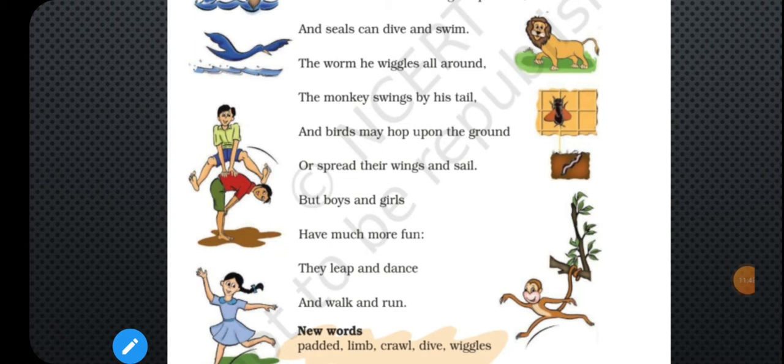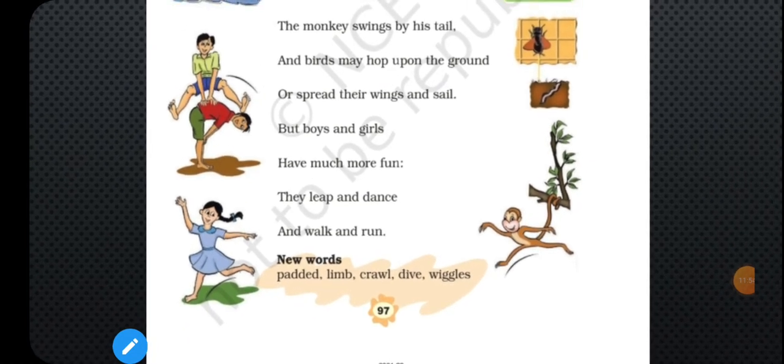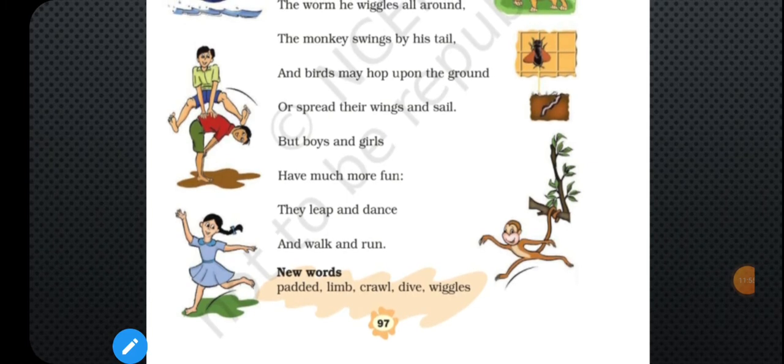So children, there are some new words in this poem. So everyone, read aloud these words. Padded, limb, crawl, dive, wiggles.